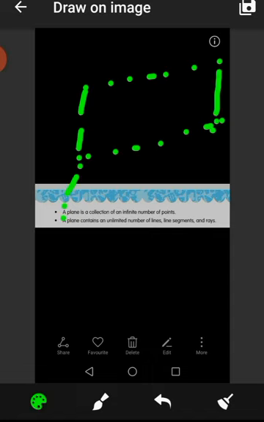Even we can increase and decrease it in all directions. A plane contains an unlimited number of lines, line segments and rays.